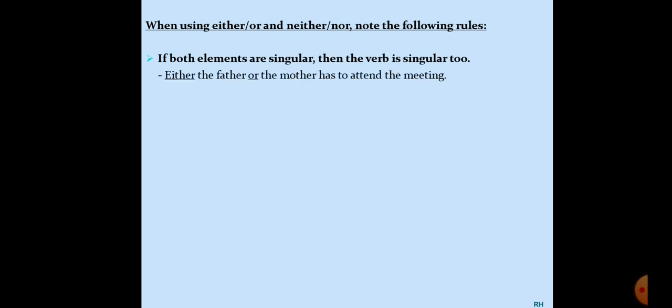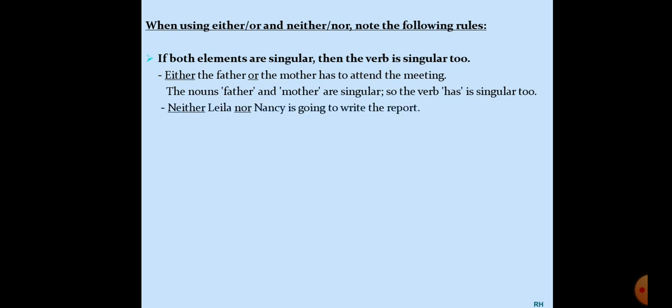Either the father or the mother has to attend the meeting. Now somebody has to attend the meeting. Who? There are two choices, there are two possibilities. Which are the two possibilities? Either father or mother has to attend. Now you can see father is singular, mother is also singular. Both the elements, both the choices are in the singular form. So we have used the verb has in the singular form, right? We have not used have over here.